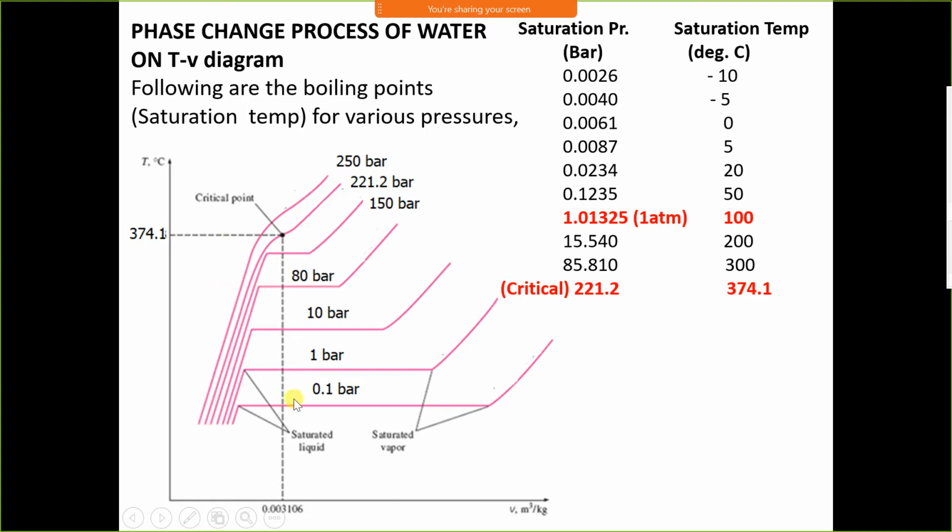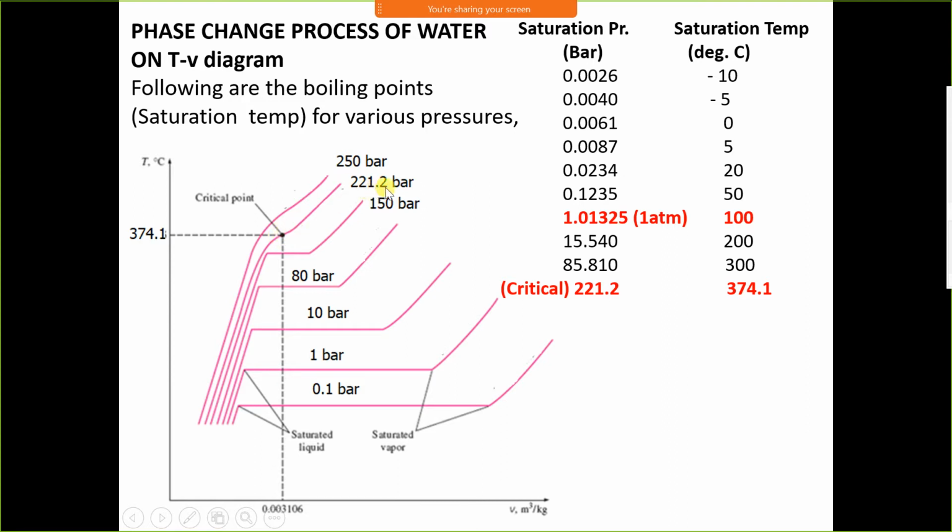Look at the figure, the T-v diagram, temperature volume diagram. If the pressure is 0.1 bar, it requires less sensible heat to raise its temperature from subcooled temperature to saturation temperature, and the latent heat required to change the phase is more. As the pressure increases, latent heat required is reduced, and latent heat becomes zero at a critical pressure.